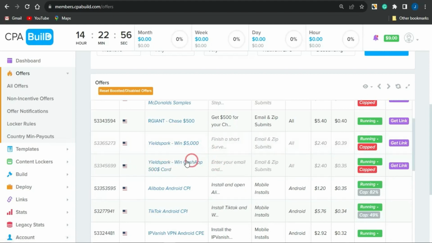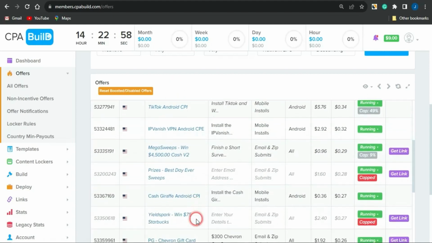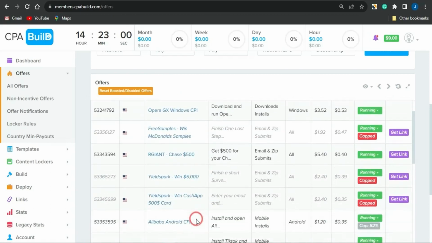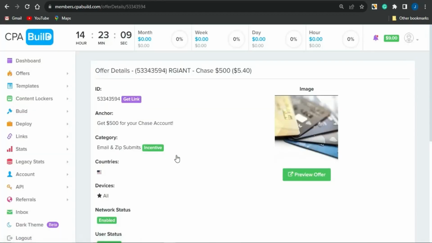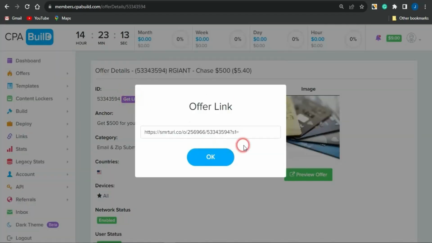You can see right now most of these offers are sweepstake offers or giveaway offers. You want to select as many giveaway offers as you can. Maybe if I select this particular offer, I'll be shown more details about this offer, and I can get my unique affiliate link for this offer by clicking on get link. Here's the link right here which I can use to promote this offer.